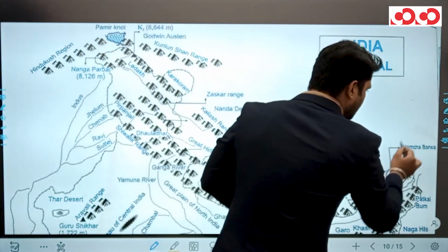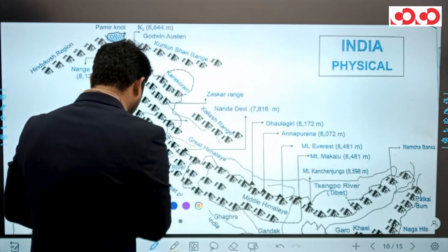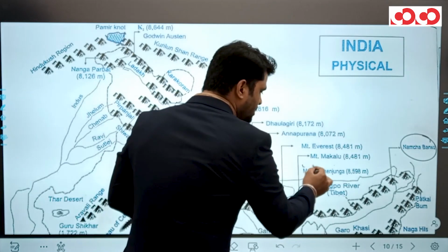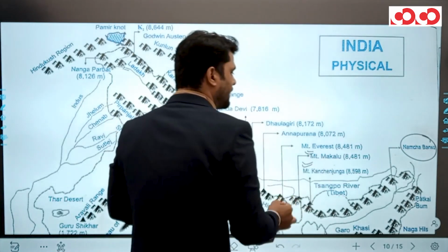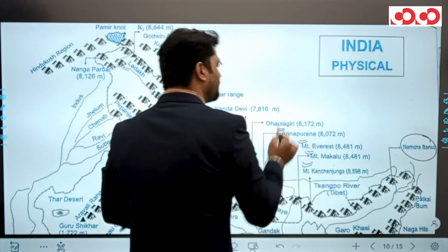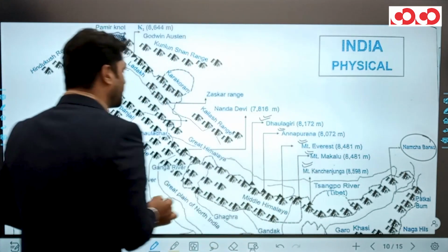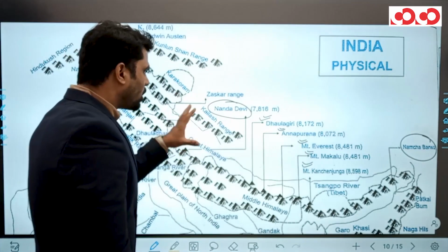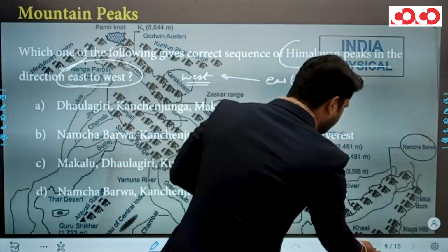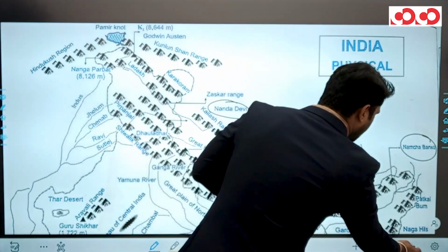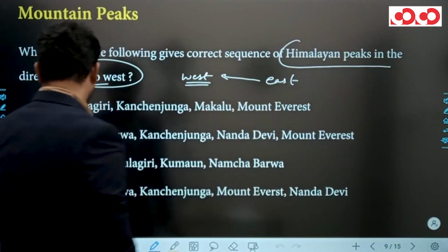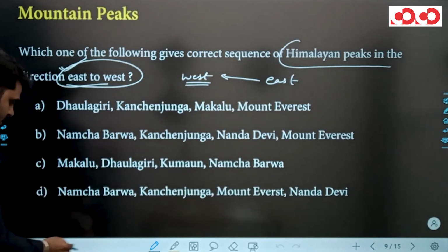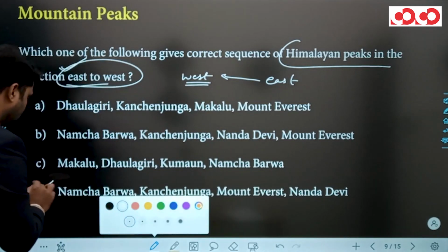At east, you can see Namcha Barwa. When you move westward, you can see Kanchenjunga of Sikkim, then Makalu of Nepal, Mount Everest of Nepal, Annapurna of Nepal, Dhaulagiri of Nepal, and then you can see Nanda Devi situated in Uttarakhand. So according to this sequence, you can easily detect the right answer of the question, and the right answer will be Namcha Barwa, Kanchenjunga, then Mount Everest, and at last Nanda Devi.